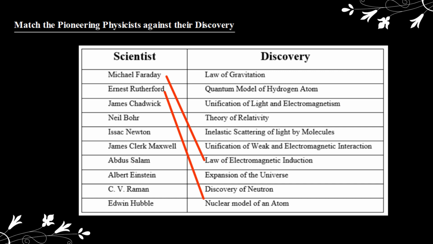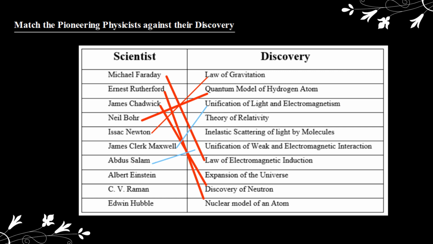Then we have James Chadwick, who is known as the discoverer of the neutron. Niels Bohr gave the quantum model of the hydrogen atom. Isaac Newton is very famous for his law of gravitation. James Clerk Maxwell unified light and electromagnetism.